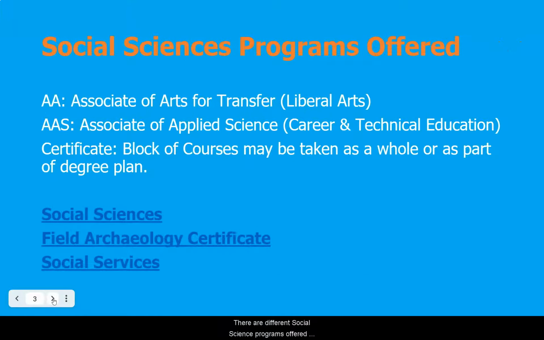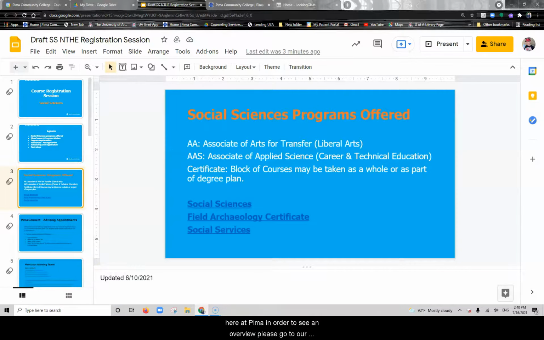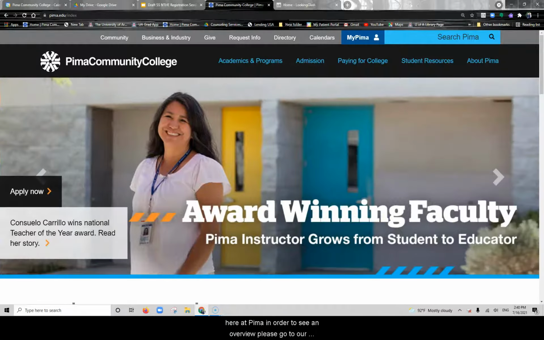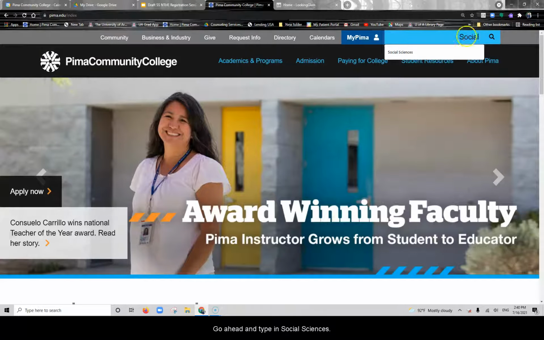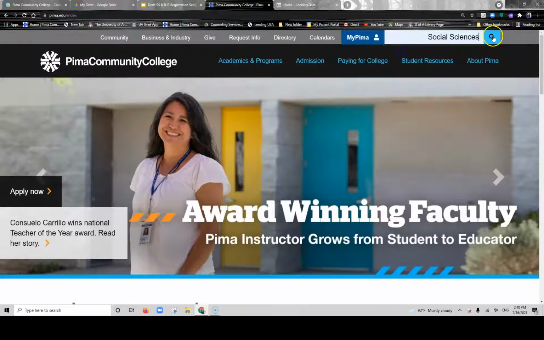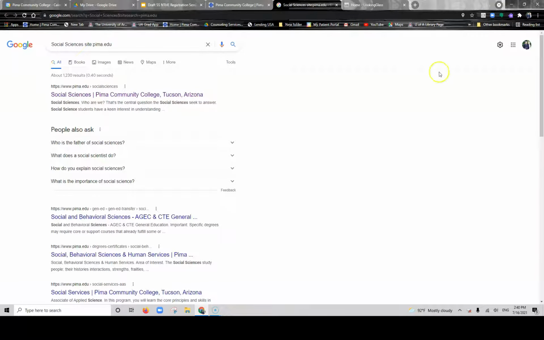There are different social science programs offered here at Pima. In order to see an overview, please go to our website, pima.edu. In the search tab, go ahead and type in social sciences. Click the magnifying glass. And the first link that pops up that reads social sciences, go ahead and click on it.